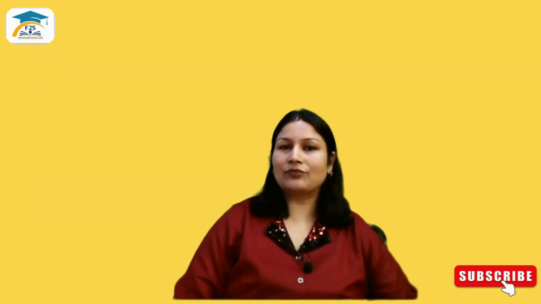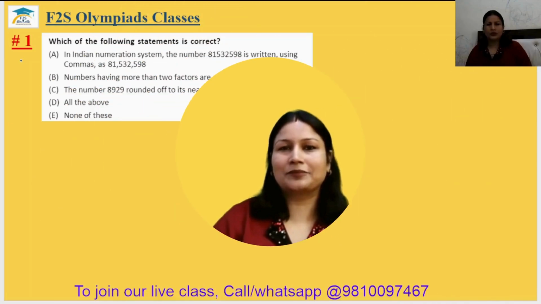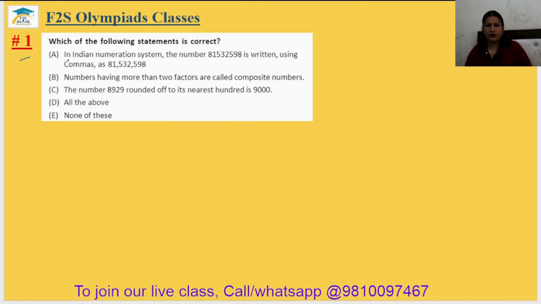Now let's start with the worksheet questions. Question number 1. Which of the following statement is correct? In Indian numeration system, the number 81532 is written using commas. No, we can't write this because in the Indian numeral system, three places are in the ones place only. Then there are two places. But here it is three places.